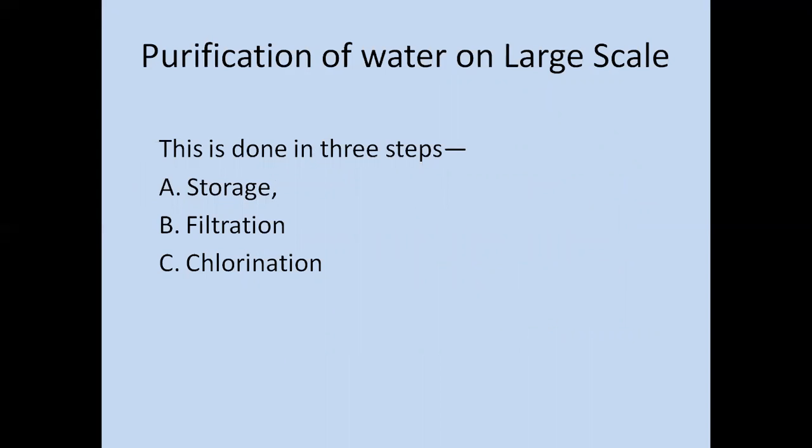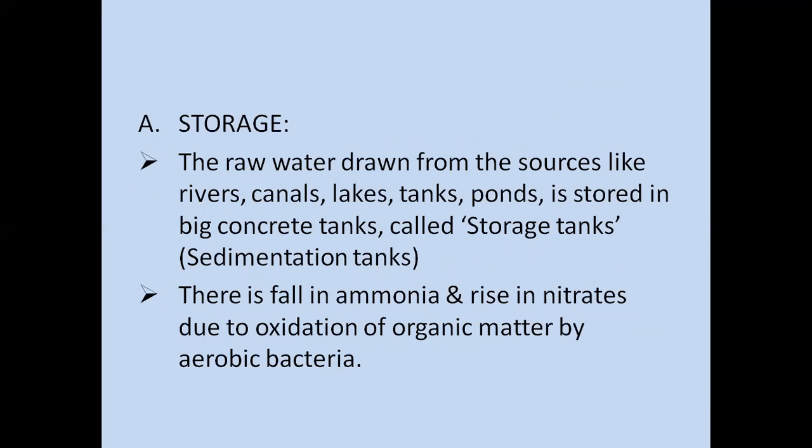Now come to the purification of water on large scale. The steps are storage, filtration, and chlorination. What will we do in storage? In storage, the raw water drawn from sources like rivers, canals, lakes, tanks, and ponds is stored in big concrete tanks. These tanks are called storage tanks, and also sedimentation tanks.